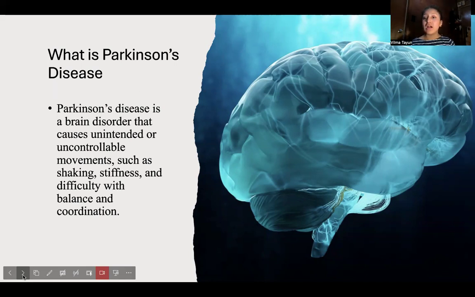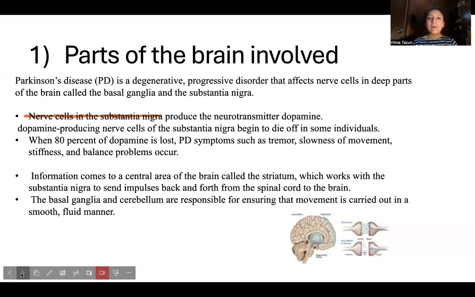For example, your swallowing. Sometimes people with Parkinson's don't eat normal food anymore, and they have to have a specific diet. For example, it could be puree or mechanical soft foods, and also special drinks. And what are some parts of the brain that are involved?